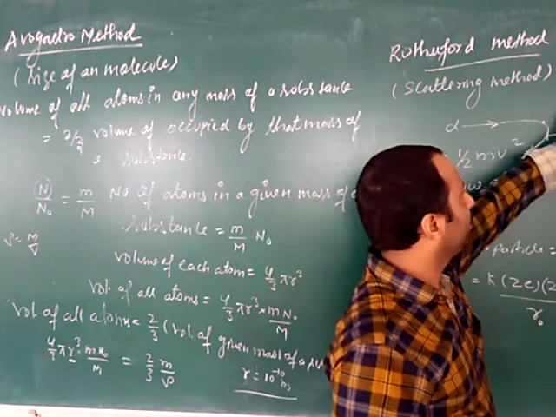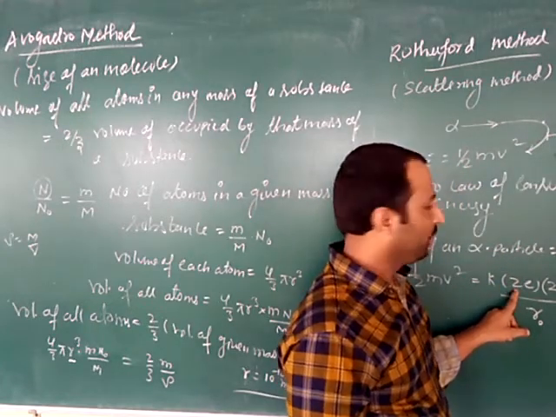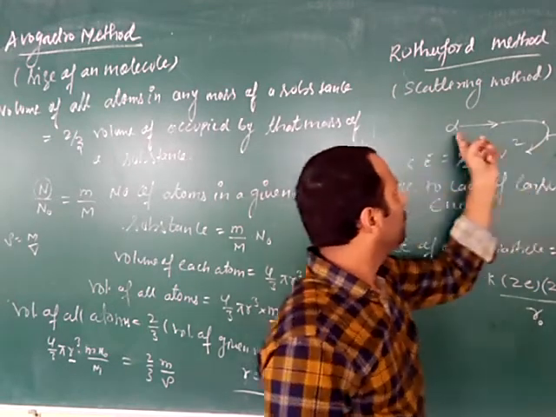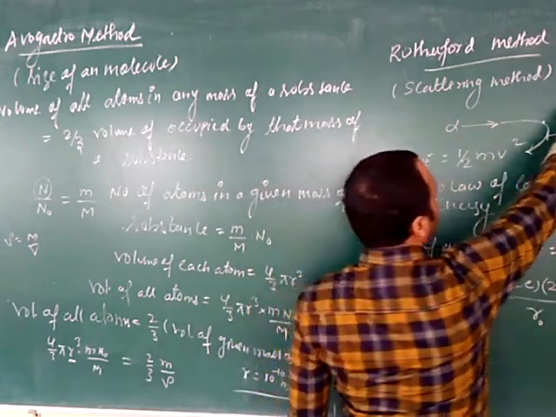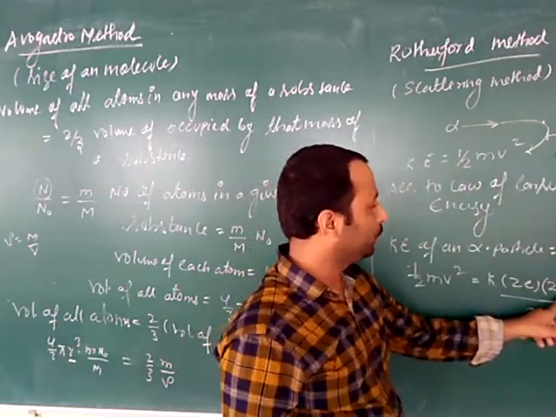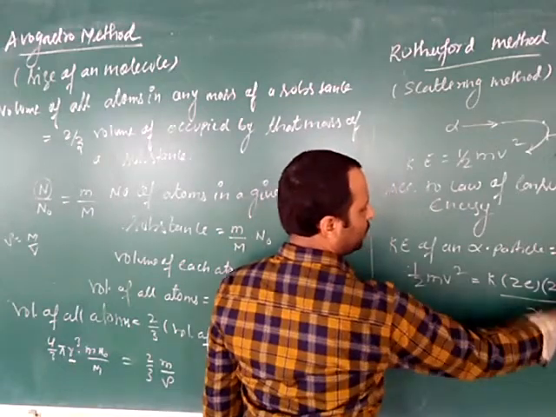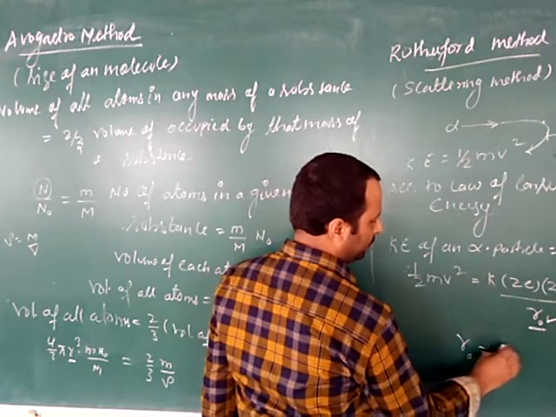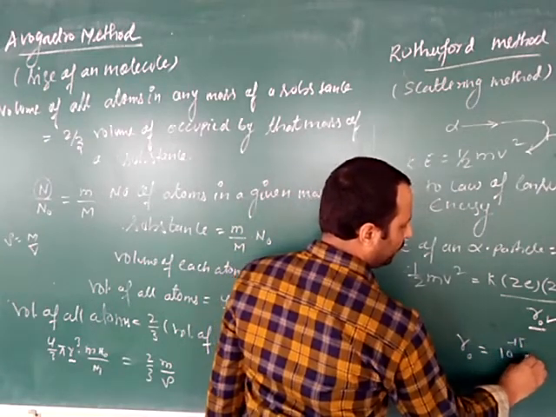So charge of this target nucleus is atomic number into electronic charge, and again Q2 is the charge of the alpha particle, that is helium, its atomic number is how much? 2. So 2 into charge on the electron. So in this way this distance R0 is calculated, and the order of magnitude of this nuclear dimension comes out to be 10 to the power minus 15 meters.